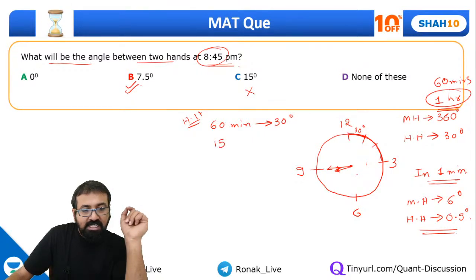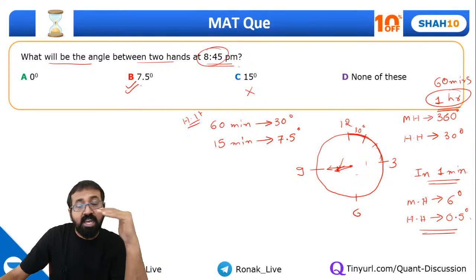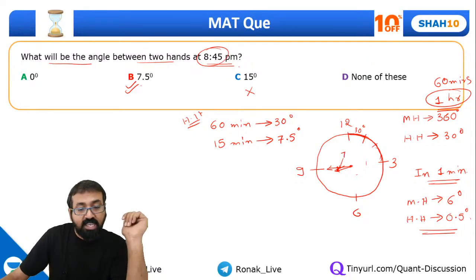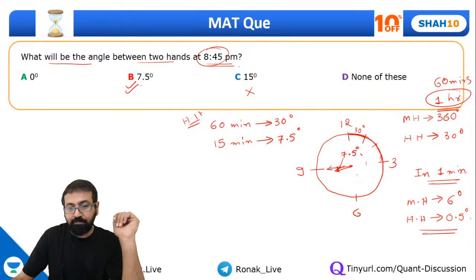So in 15 minutes hour hand will travel 7.5 degree. So that means the hour hand must be 7.5 degree behind the 9 o'clock position, because at 9 o'clock it's going to be exactly at 9. So 15 minutes before that it will be 7.5 degree behind. So this angle has to be 7.5 degree.